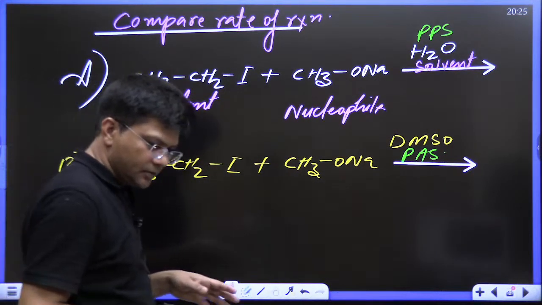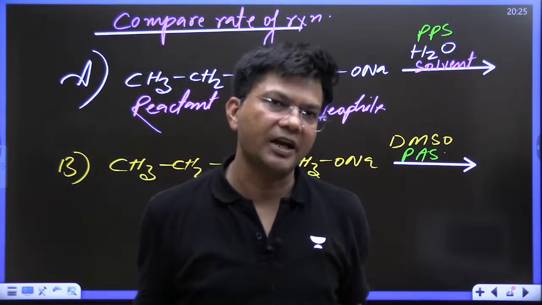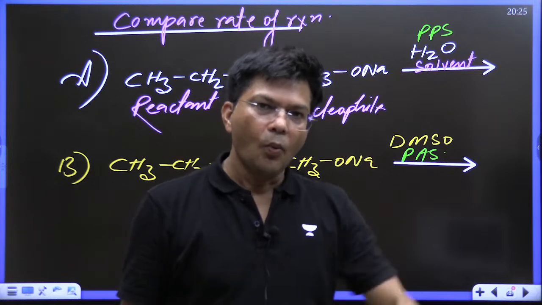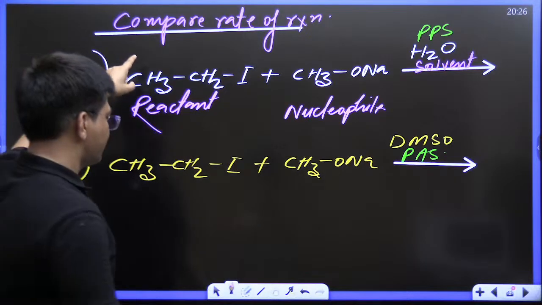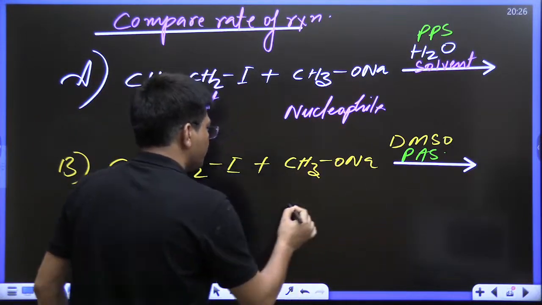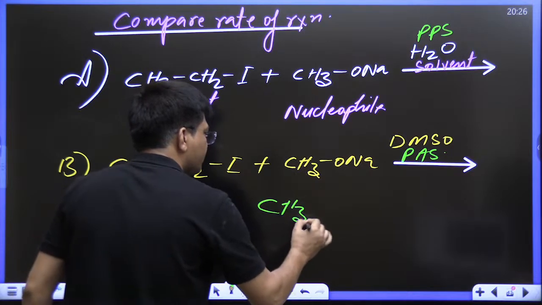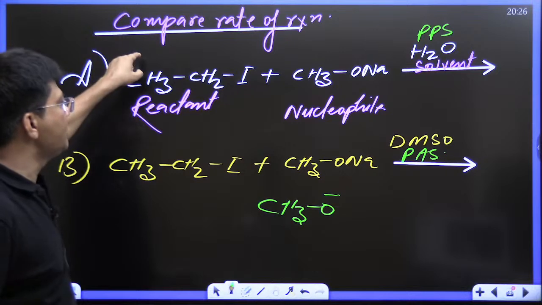Now kids, we know that SN2 reaction is a fast reaction. When the nucleophile attacks this carbon from the back side, this is the nucleophile, CH3O negative, which wants to attack fast.